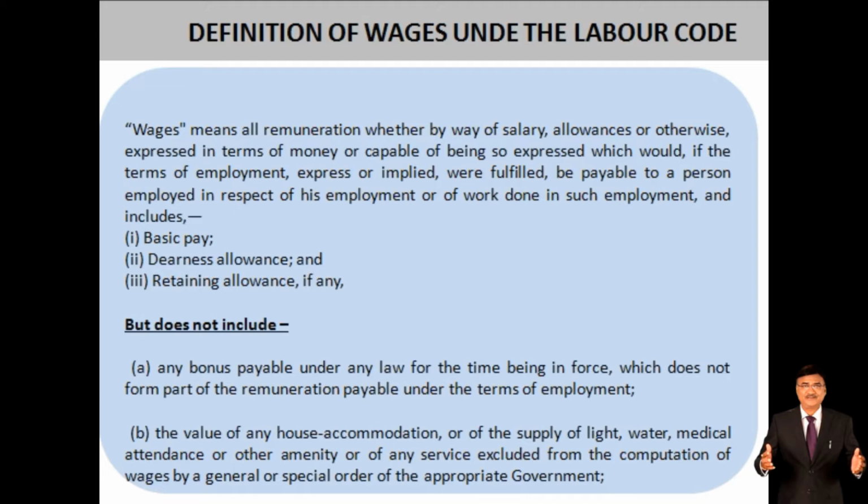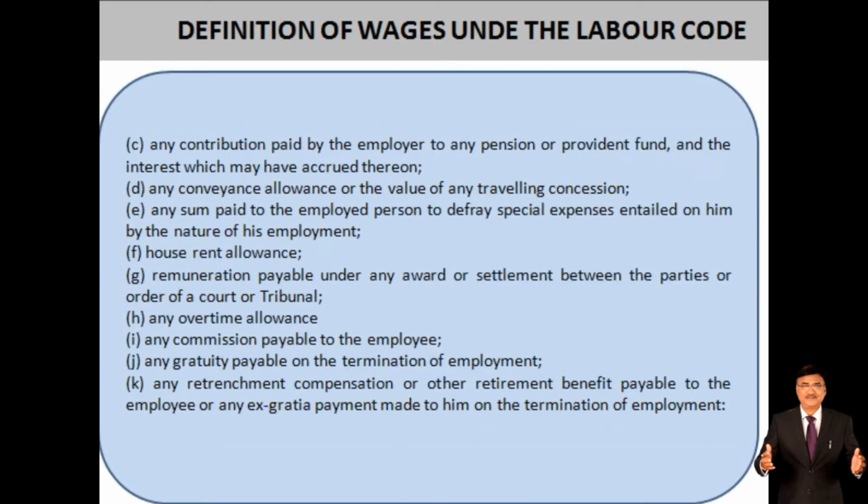If we take the whole definition of wages or salary, there are three parts. One is your basic pay, then your dearness allowance, and then your retaining allowance, meaning the retirement allowances, etc. So now, what does not get included in this? With the new definition, some portions have been excluded from the wages. Any bonus payable under any law for the time being in force which does not form part of the remuneration payable under the terms of employment.